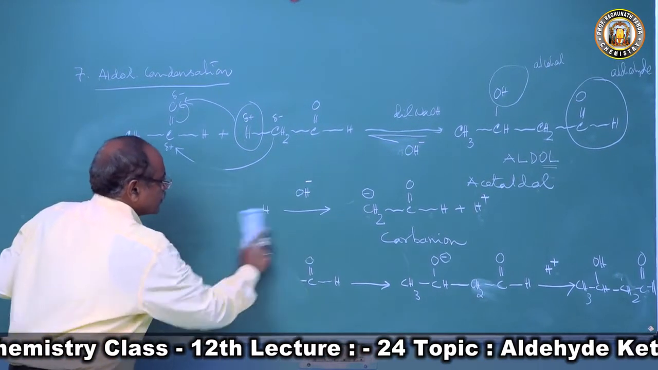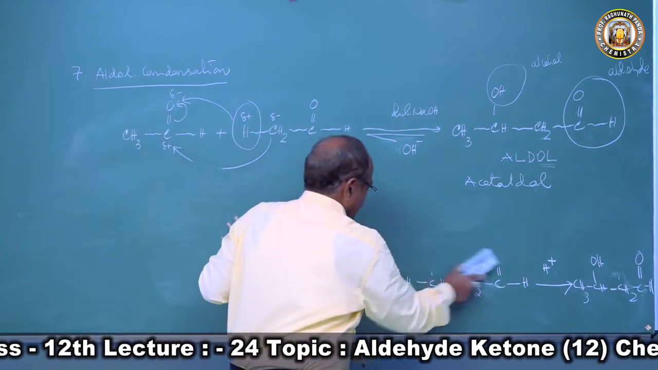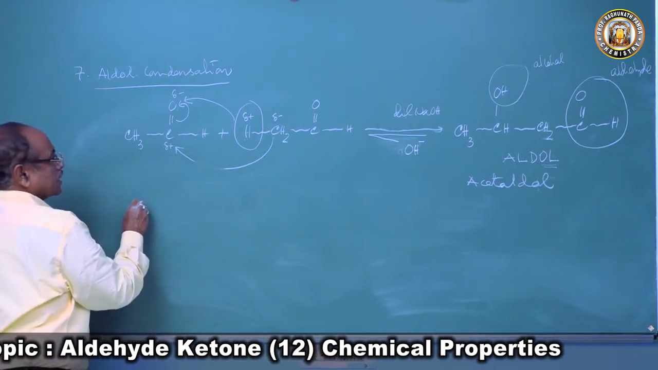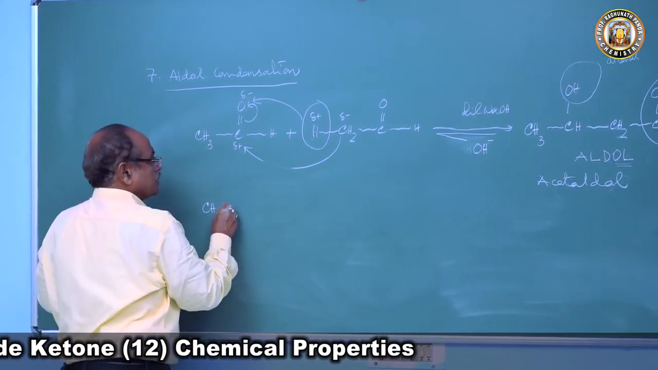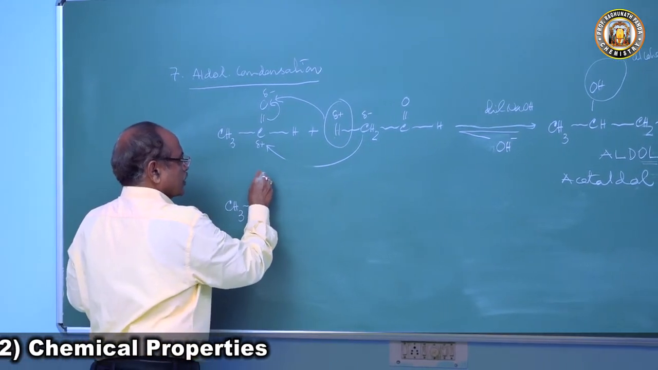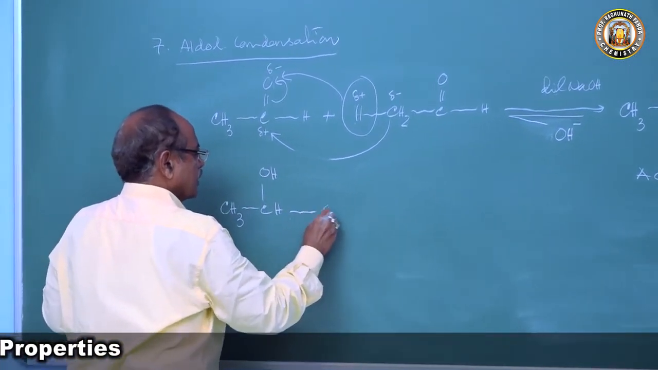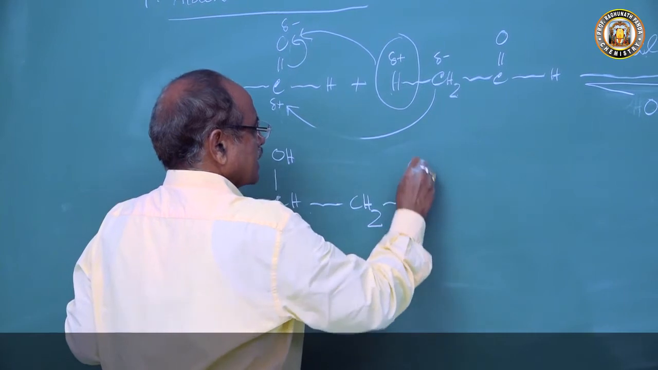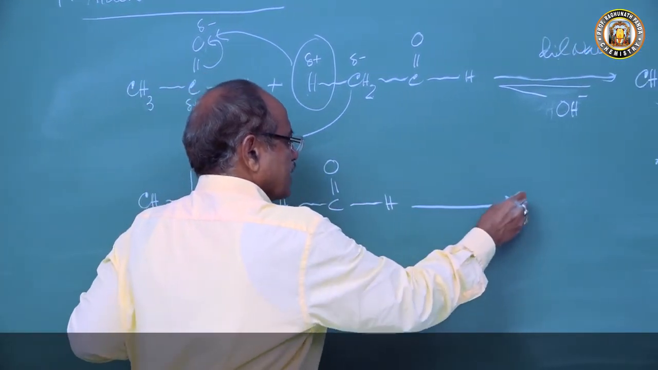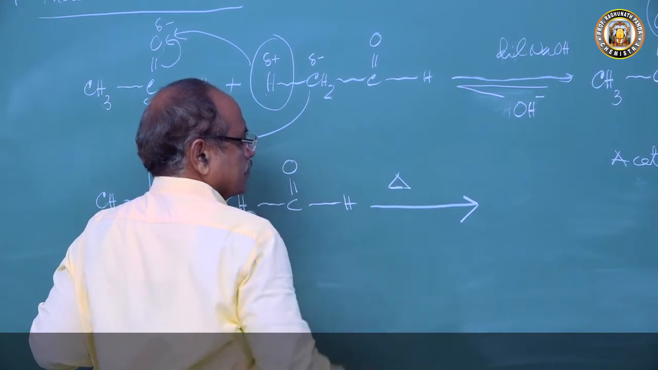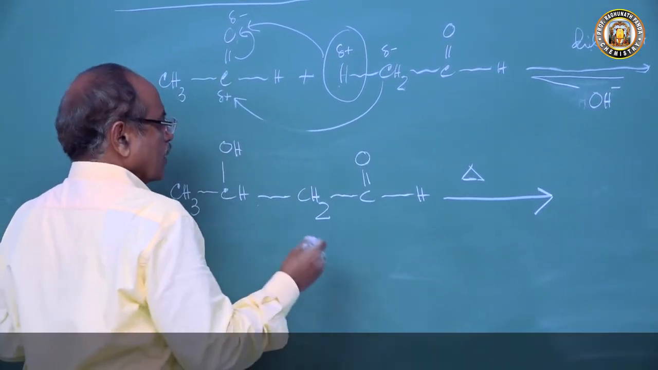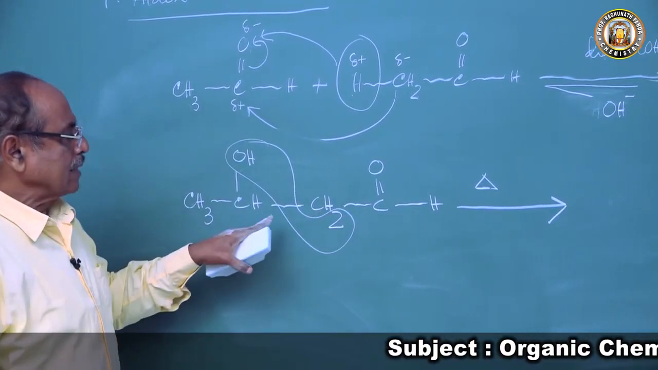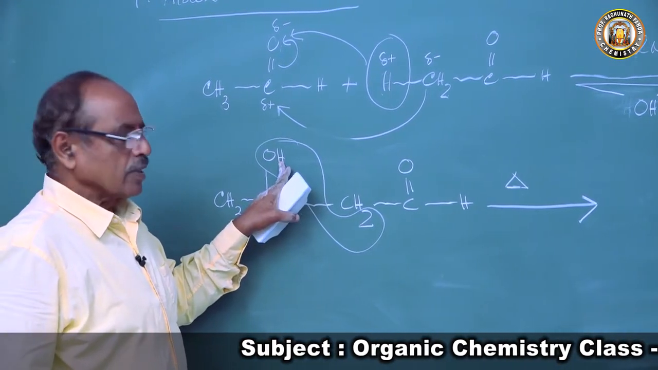Now this aldol produced is a very important product. This aldol is CH3, CHOH, CH2, CHO, and if we heat this, it loses a molecule of water. This OH and H go as a molecule of water. On heating, this H and OH go as a molecule of water.